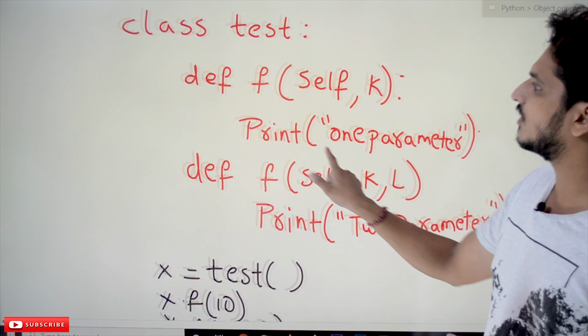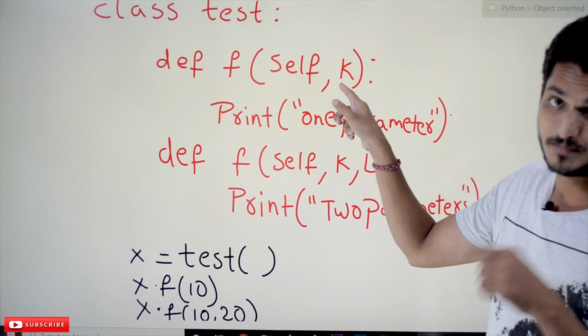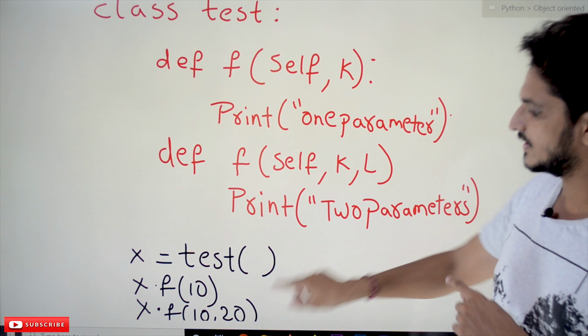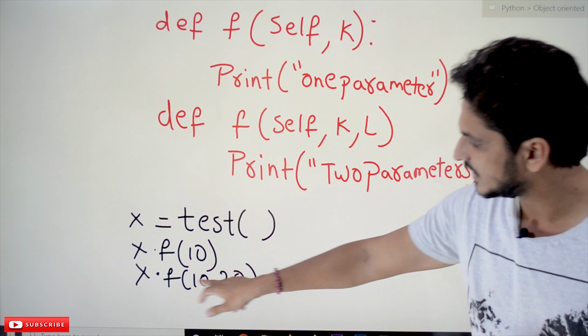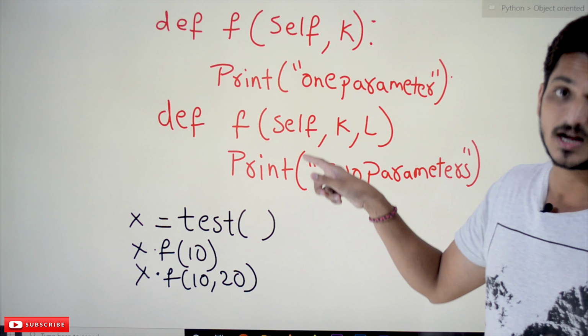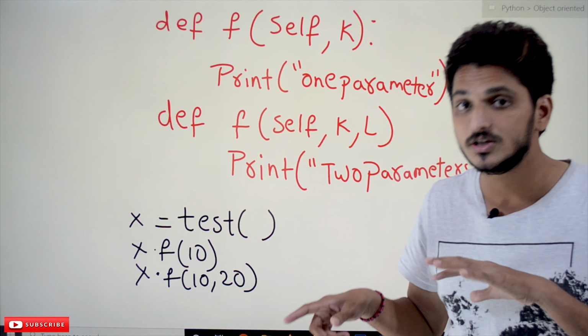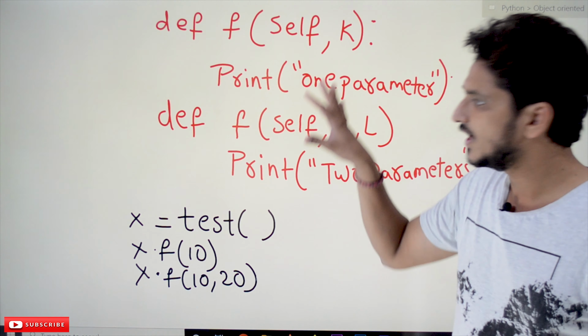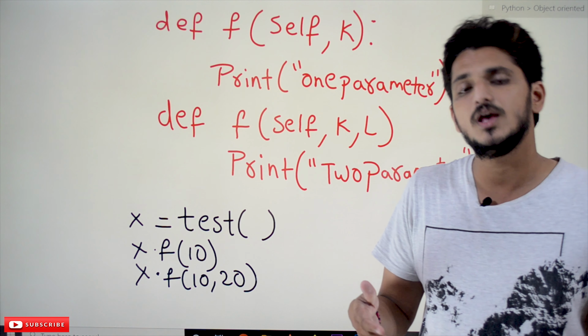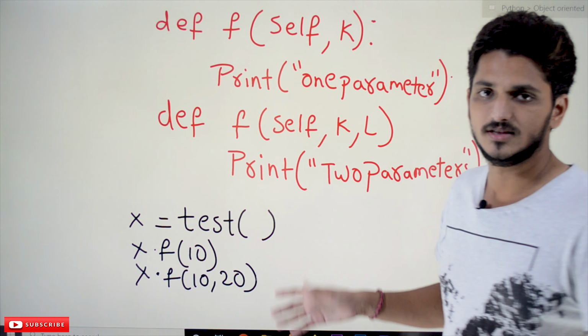The first method will be called here because it has only one parameter. It will display one parameter. If you call x dot f of 10 comma 20, it will call the second method. In other languages it's acceptable, but in Python it's not acceptable. This is what method overloading is. Now let's check what happens in Python if you write method overloading like this.